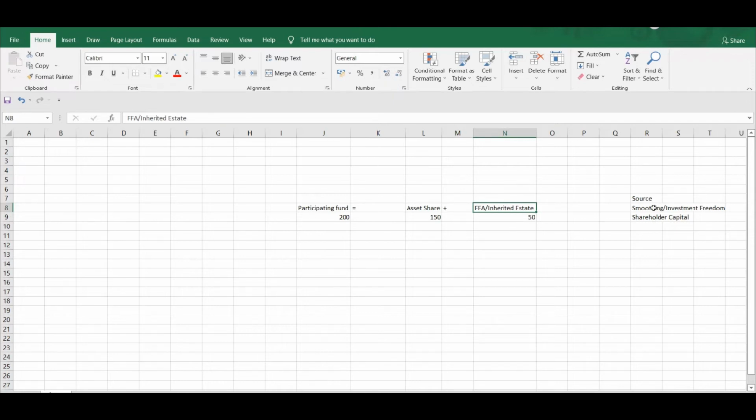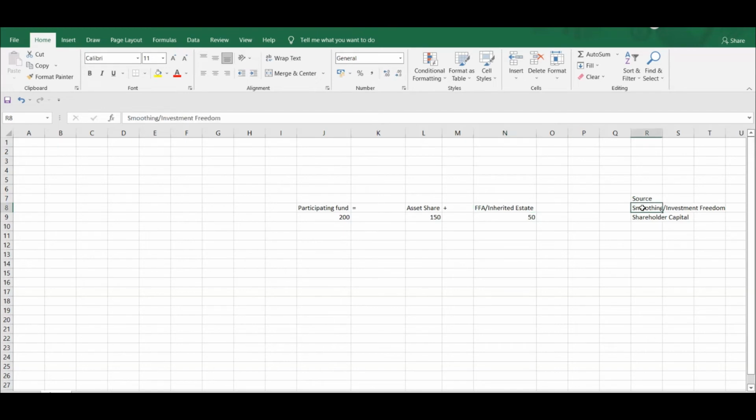Now, in this example, you see how important the source is, right? It is so in participating policies because there is a lot of discretion. The appointed actuary, or the with-profits actuary for the UK, has to determine from which source this surplus is arising. Suppose the surplus is arising from riders, which are non-participating riders, then the surplus should be distributed among those policyholders who have purchased those riders, and it should not be distributed to all policyholders, because then it would be unfair. Someone would be benefiting at the expense of someone else, right? So the source of surplus is very important, and it should be distributed to those policyholders.